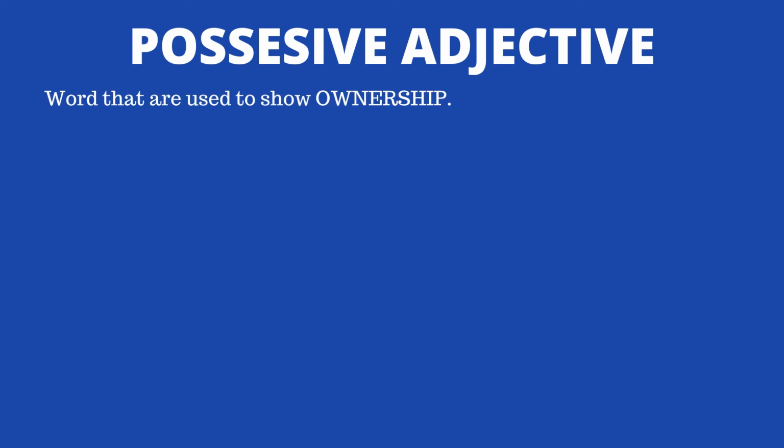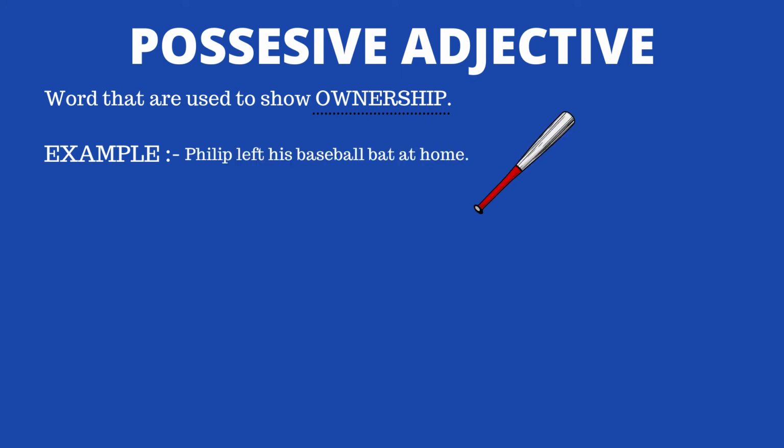These are the words that are used to show ownership. Bear in mind the word ownership. Let's take some examples to make things clearer for you. Philip left his baseball bat at home. Here, his is used to denote ownership of the baseball bat. So what are the other words which come to your mind when you see baseball bat, which you can denote as ownership claim? That can be your, mine, our, or their.